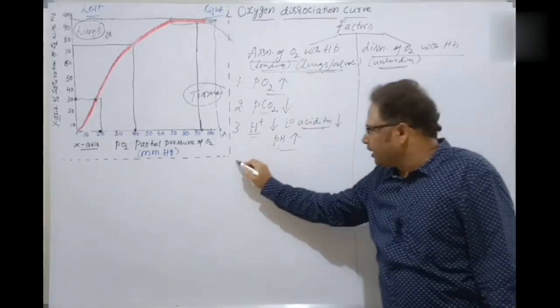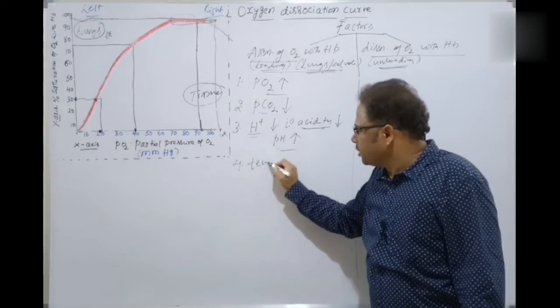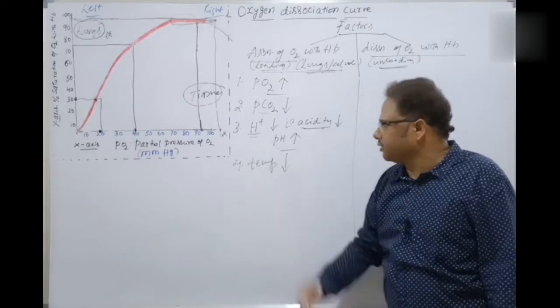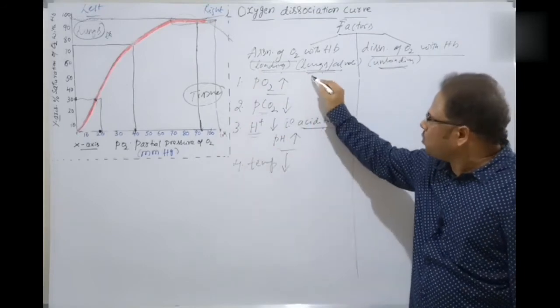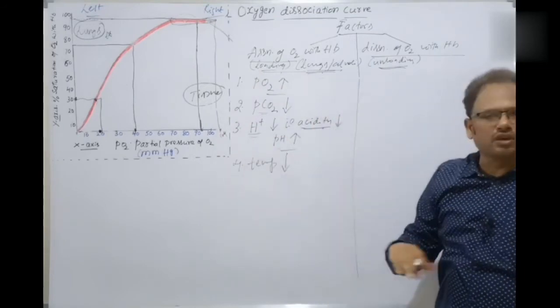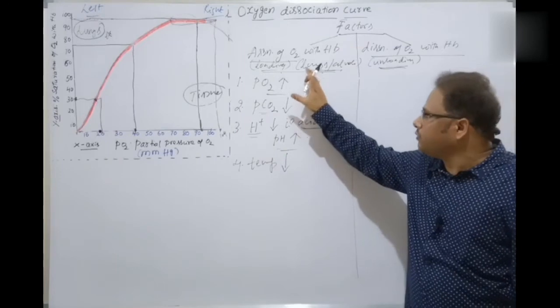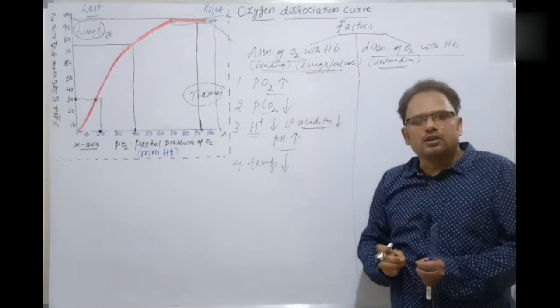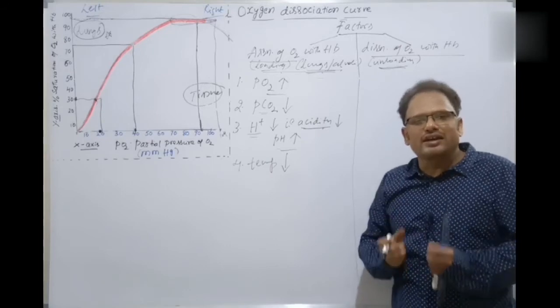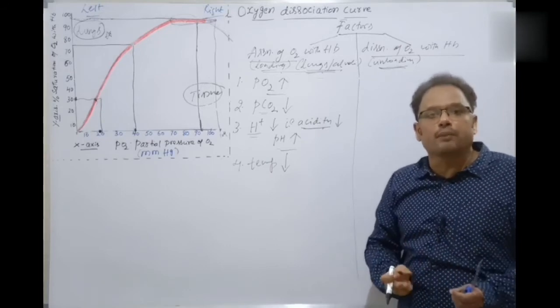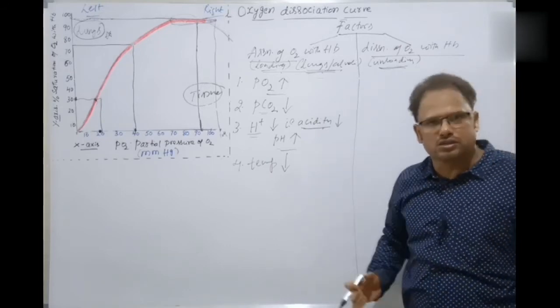Next one, the fourth factor, is temperature. The temperature should be decreasing here. So these are witnessed at the alveoli. All these 4 factors along with some other factors are witnessed at the alveoli. That's why the oxygen gets bound with the hemoglobin. That is, the percentage saturation of oxygen with the hemoglobin is more at the alveoli lungs.